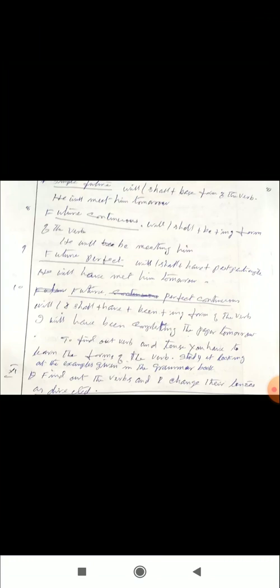So this is the way to find out the verb. In this question you have to find out the verb. So you write verb equals, then write the verb, then tense: what tense it is. For example, I am reading a book. Am reading is the verb and it is present continuous tense.